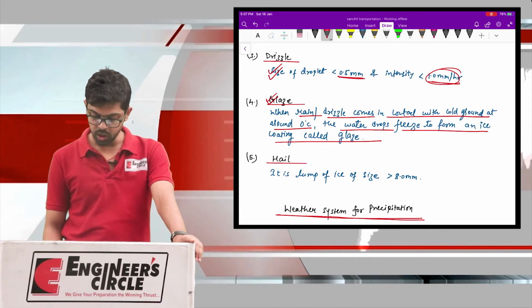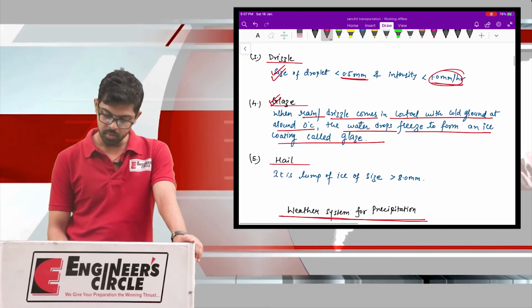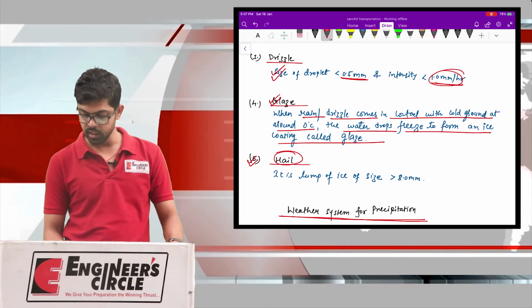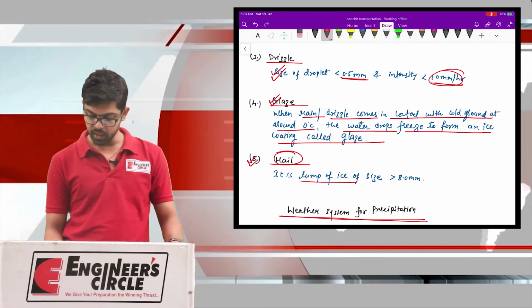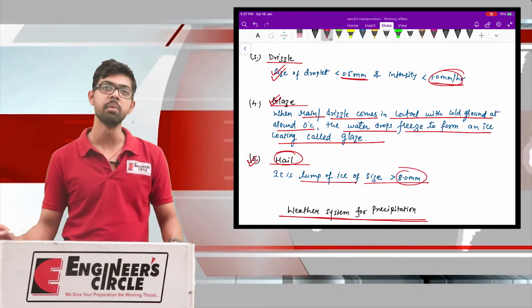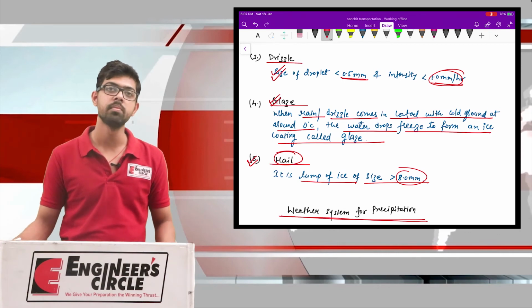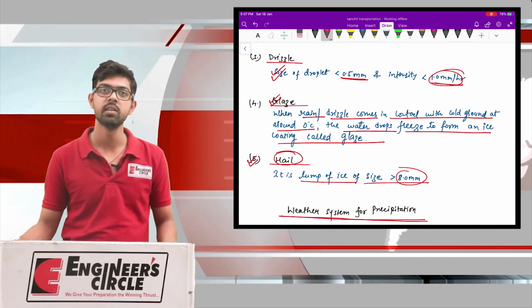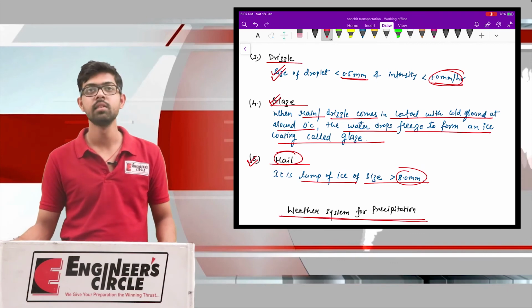Now the last form of precipitation is hail. What is hail? Hail is a lump of ice of size greater than 8 mm. So if the size of the drop is greater than 8 mm, then we call it hail-type precipitation.